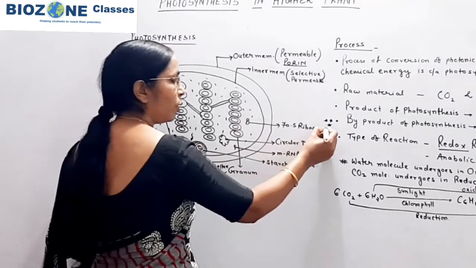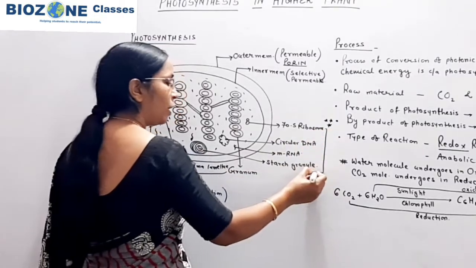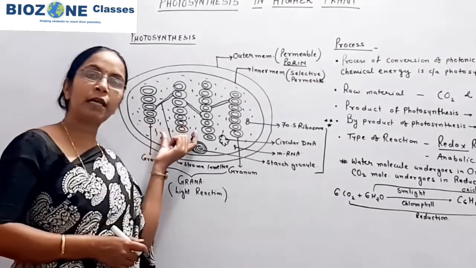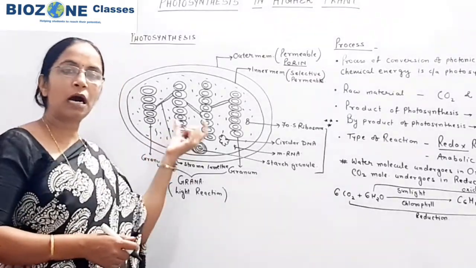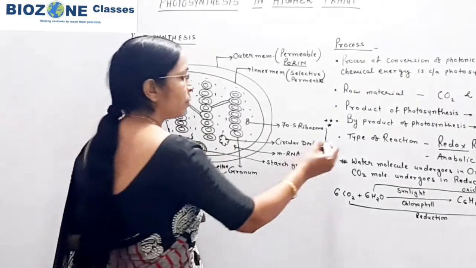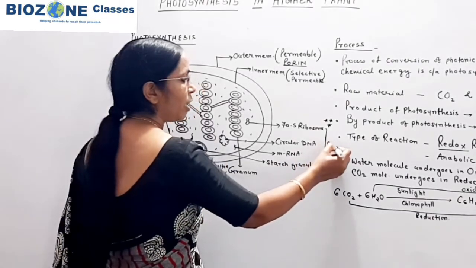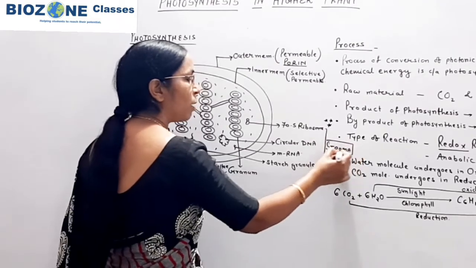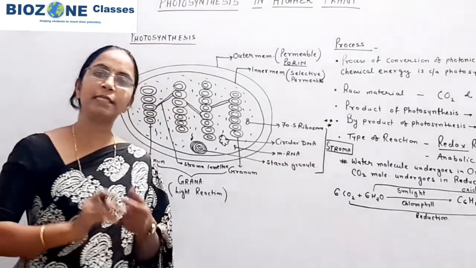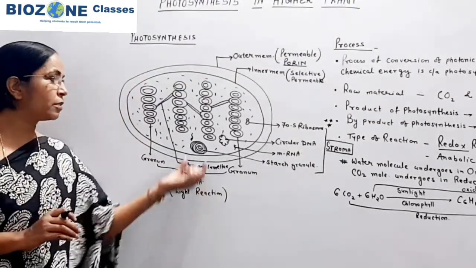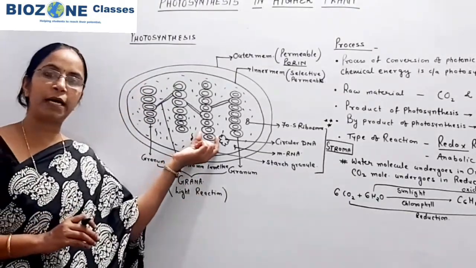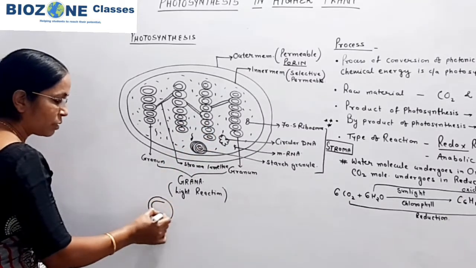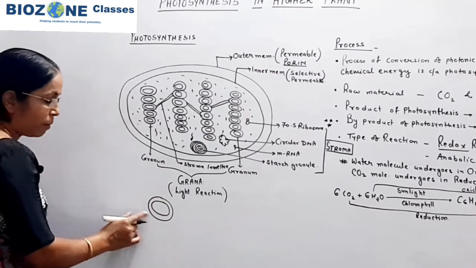All these molecules: ribosome, circular DNA, RNA, starch granule. In addition to that, the enzymes for the dark reactions are also present in the cytoplasm, and this part of the chloroplast is called as stroma. So stroma, you remember, is simply the cytoplasmic part, grana is a cellular component or membranous part, and if you come towards the single granum, so single granum means this is one of the granum lamellae.